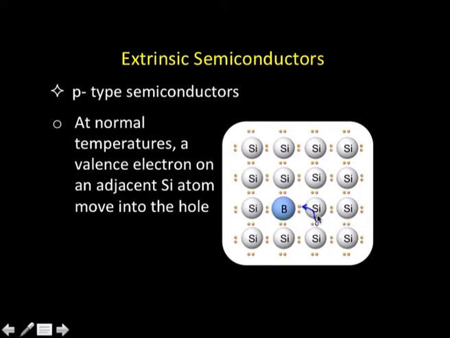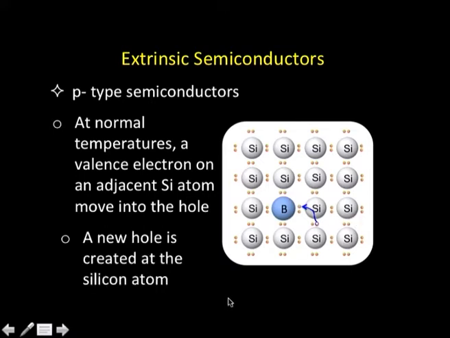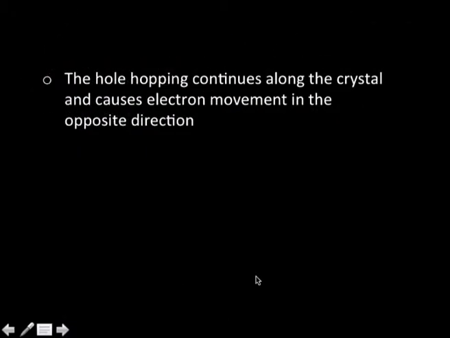Another electron can come from here to here, the hole will move somewhere here, and an electron will come here. In this case, a new hole will be created at a neighboring silicon atom, from where the electron has moved to the hole located at the boron atom. And this hole hopping mechanism continues, as we showed in the case of silicon conduction, and this is what leads to electron movement in the opposite direction. That means hole hopping will be in one direction, and electron movement will be in the direction opposite to that. That was what we demonstrated earlier too.